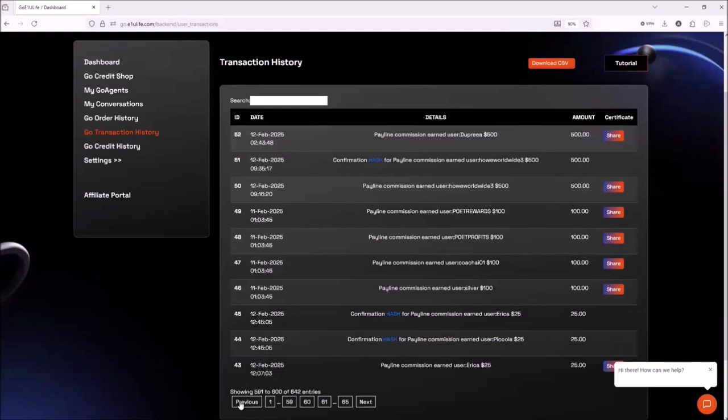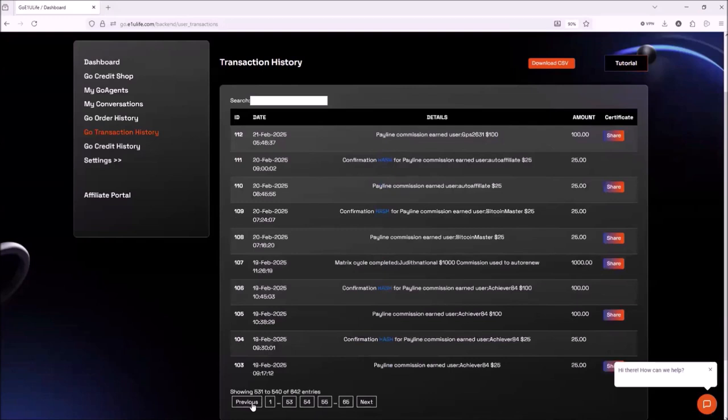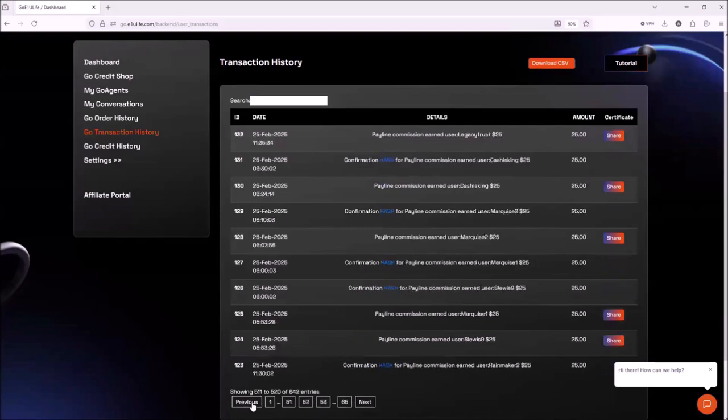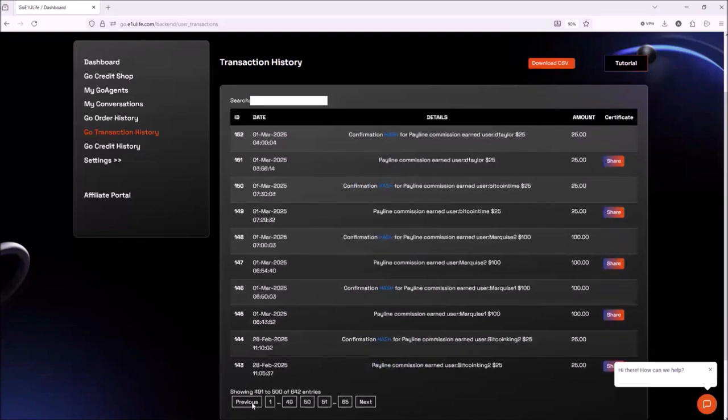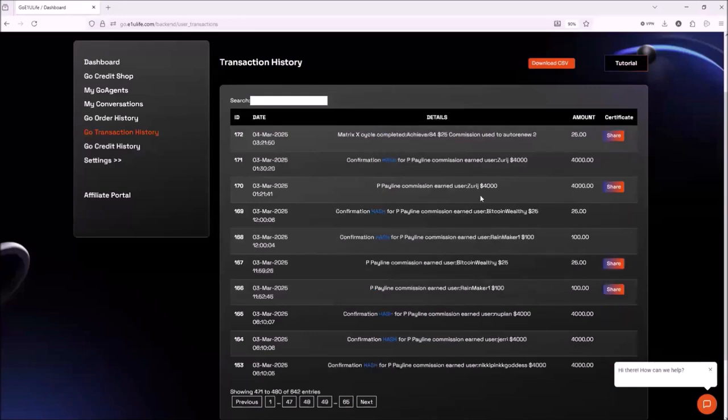As you can see, the $500, $100, and $25 matrix payments are coming in, right? And then all of a sudden, you start seeing me earning $1,000 matrix payments, $1,000 matrix payments as well, right? And you see $1,000 matrix payments, $500 matrix payments. And I said, you know what? Why don't I go all in? Let me open up the $4,000 matrix. So I went out there and I opened the $4,000 matrix. So now the $4,000 matrix payments are coming in. As you can see, $4,000 matrix payments, $25 matrix payments, $100 matrix payments.